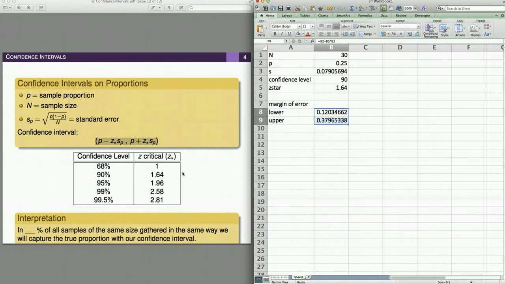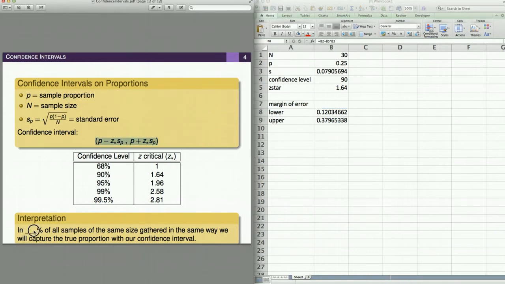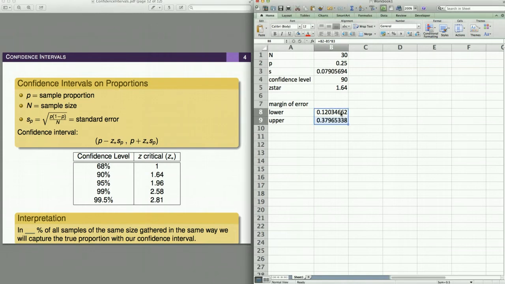So in 90% of the samples of the same size taken in the same way, we're going to capture the true proportion. So we think that the true proportion is probably between about 12% and about 38%. The margin of error on that is just how much you went up and down from your center. So z star times standard error, enter. So our margin of error is plus or minus about 13%.